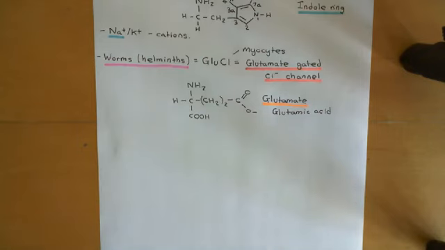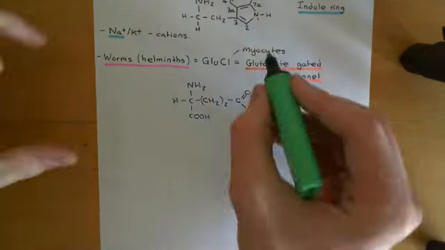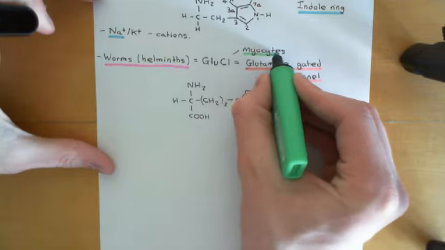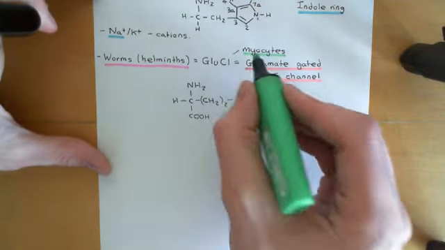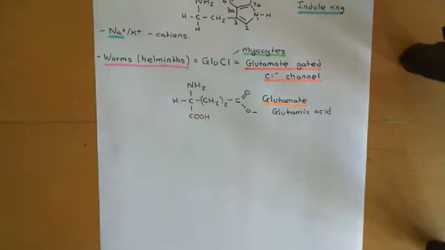So it can make it less likely that neurons and myocytes fire action potentials, and myocytes is where we're going to be really interested, because if we could activate this channel, we would inhibit the myocytes within the worm, we'd stop the myocytes from being able to contract, and therefore we'd be paralyzing the worm, basically. And that's exactly what a drug that I'm going to mention later on called Ivermectin does.